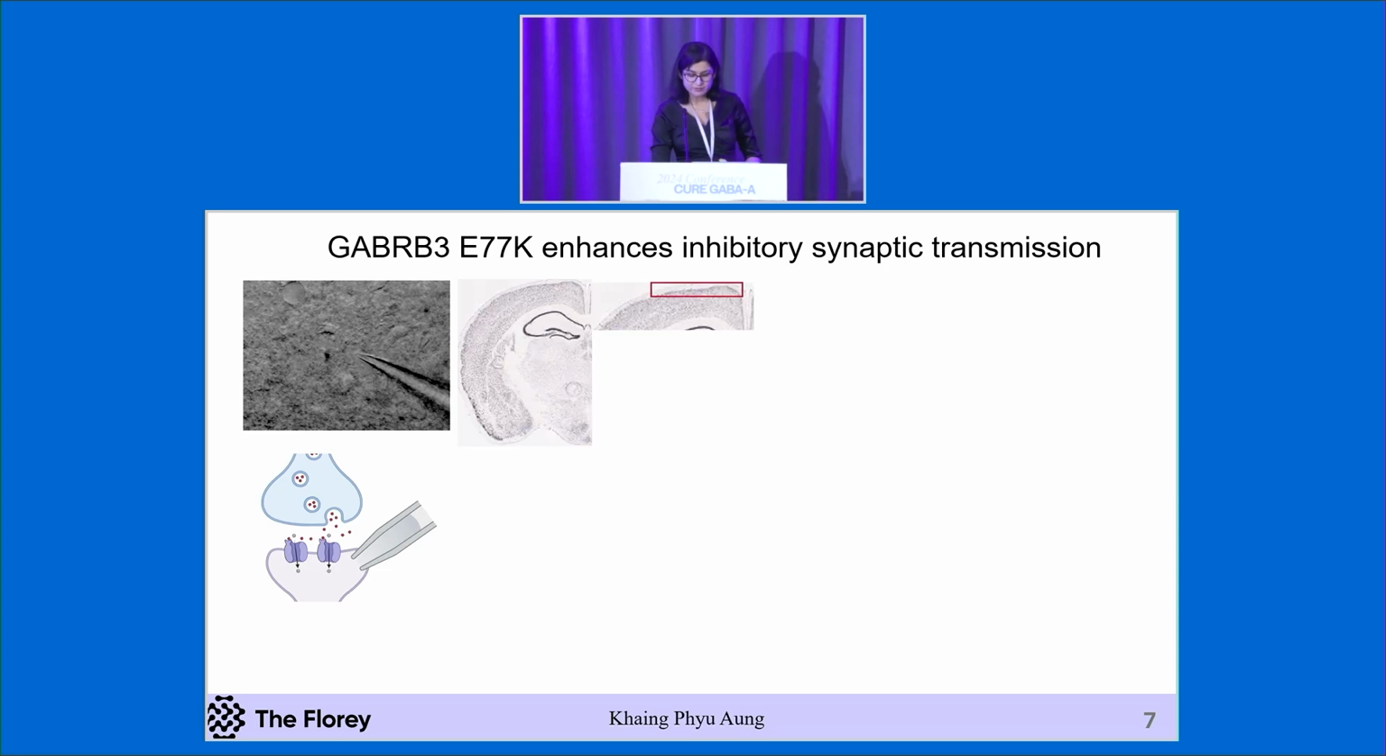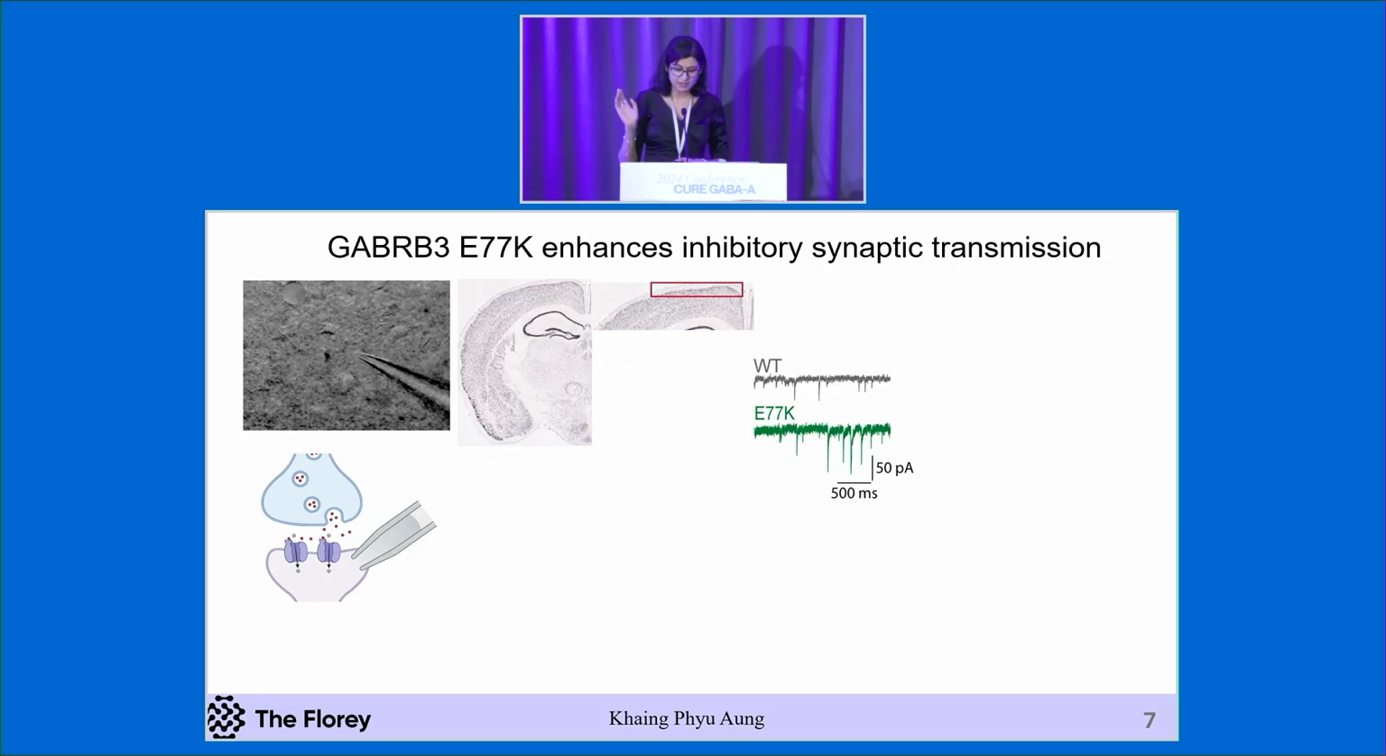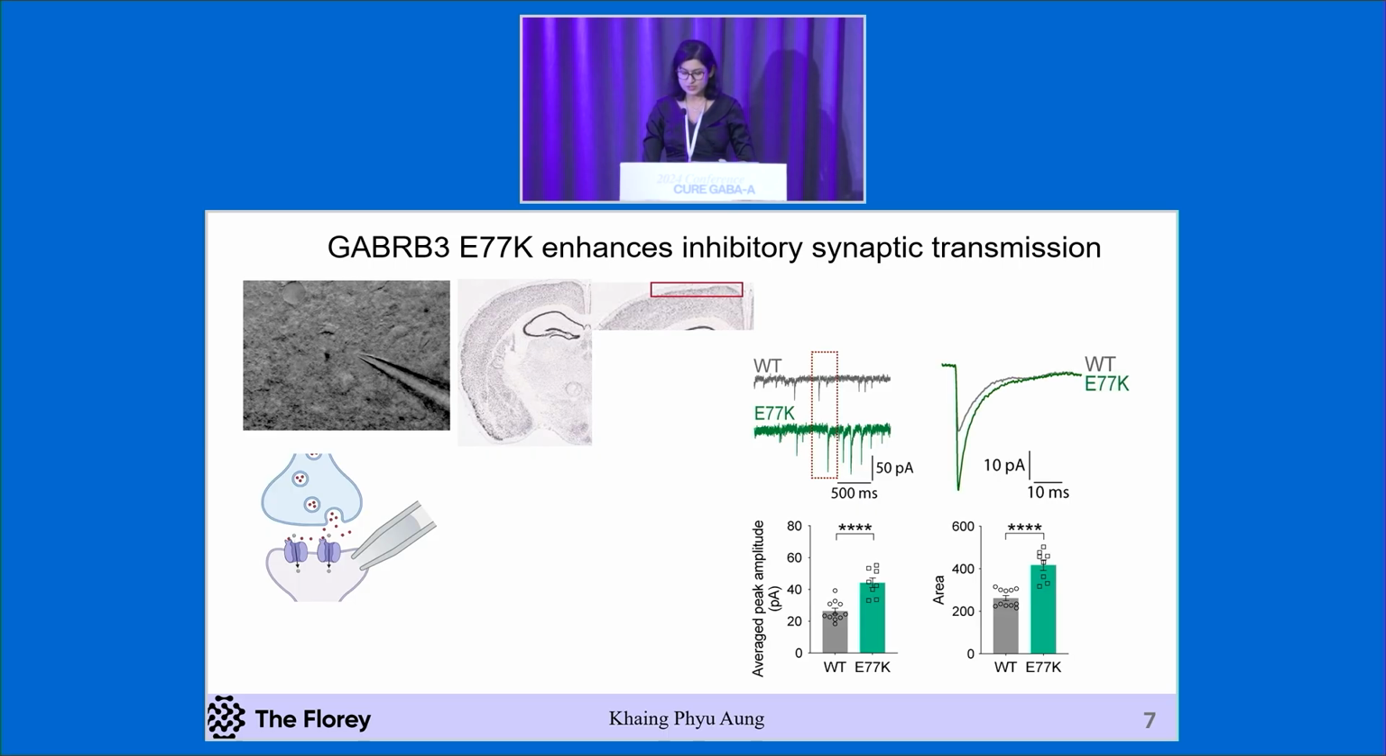Here, we recorded from the cortical layer 2-3 interneuron, and these are the raw traces. The gray trace is from wild-type mouse and the green from the E77K mouse. The downward hairy blips you see are the GABA-mediated chloride current. Just at a glance, you can see that the mutant mice in green have bigger events compared to the wild type. When we overlay the average traces, you can see that the average amplitude as well as area under the